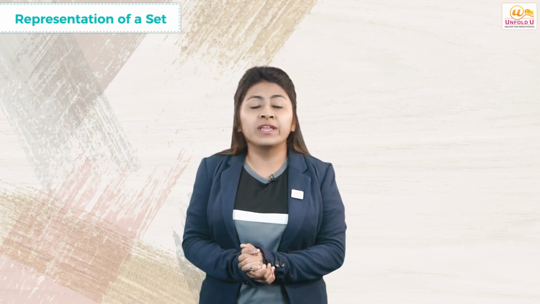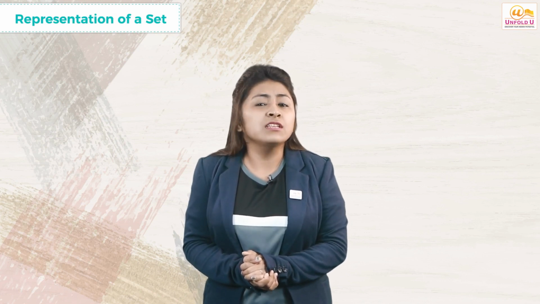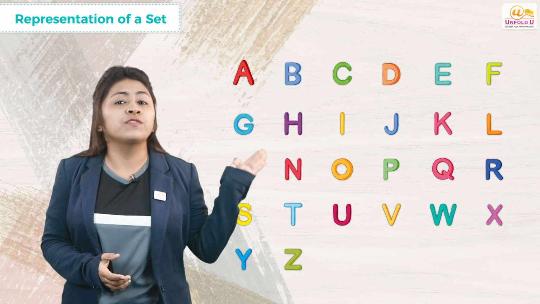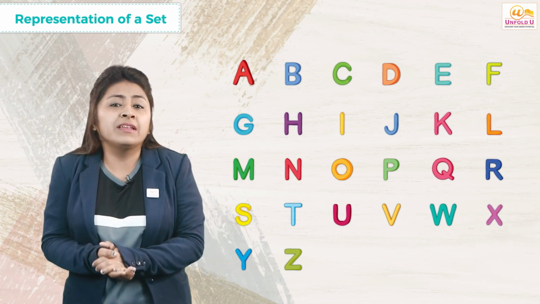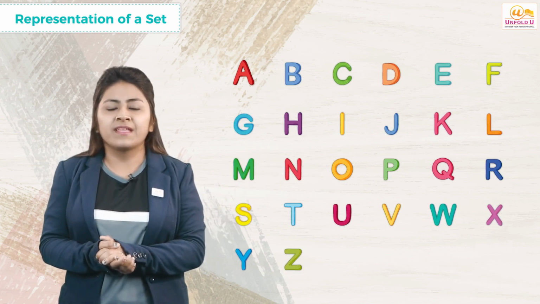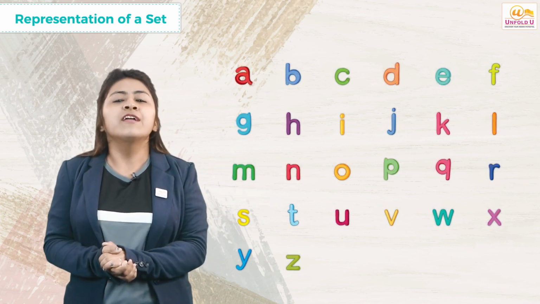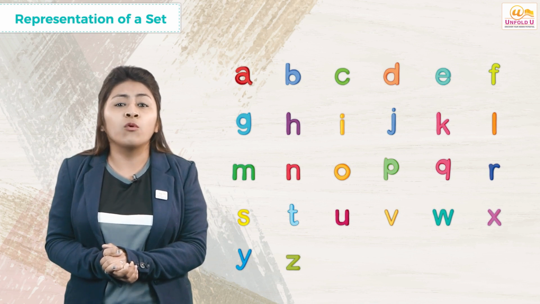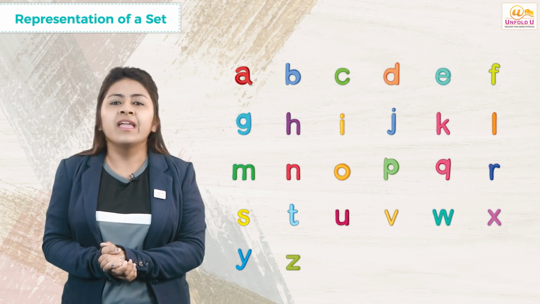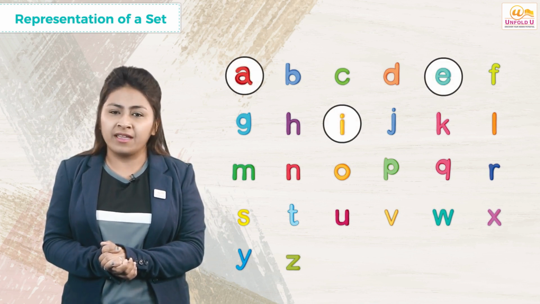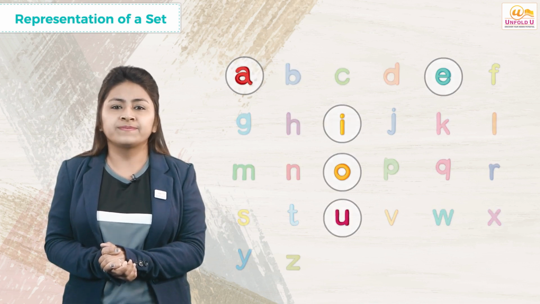Now that we know what a set is, let's learn how we can name it. A set is always named with capital letters of the English alphabets. It can be any letter from A to Z. The elements of the set are represented with small letters. For example, the set of vowels of English alphabets are a, e, i, o and u.